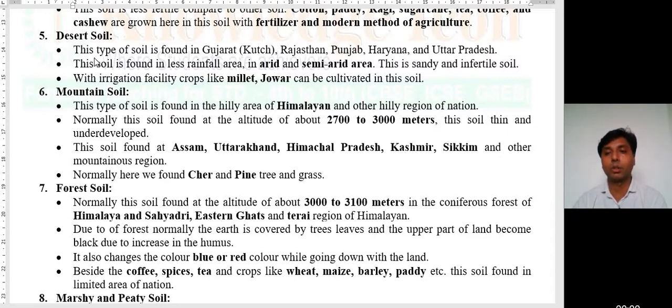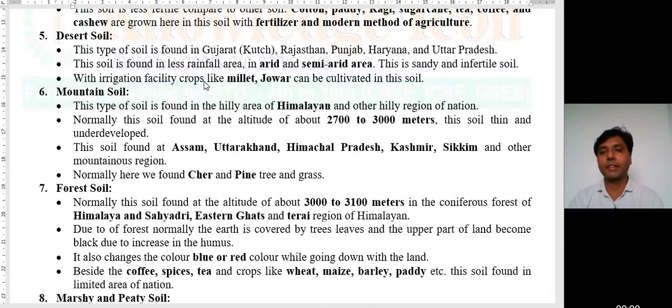Desert soil, or sandy soil, is mostly found in Gujarat, the northern part of the Kutch area, Rajasthan, Punjab, Haryana, and Uttar Pradesh. This soil is found in less rainfall areas, arid and semi-arid areas. It is sandy and infertile, meaning the fertility of the soil is very low.